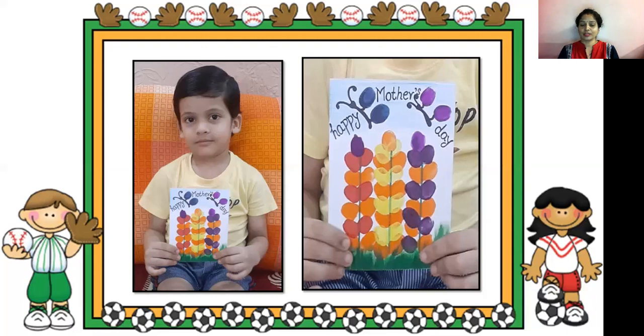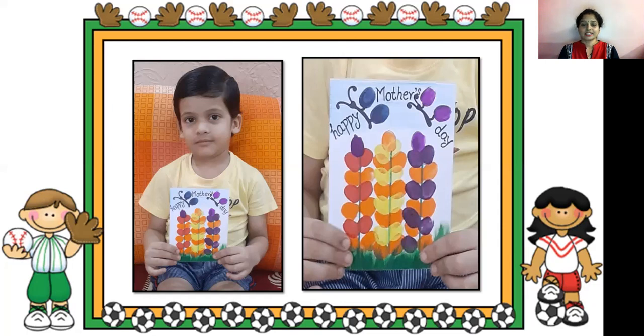So here is one of my students. He has made a card for his mother. Can you see the pattern over there? With the help of fingerprinting or thumb printing, he has created a pattern. Look at the 3 flowers. Red color, then orange. Red color, then orange. Red color. It means this is the pattern of 2 colors, red and orange. Now look at the middle one.